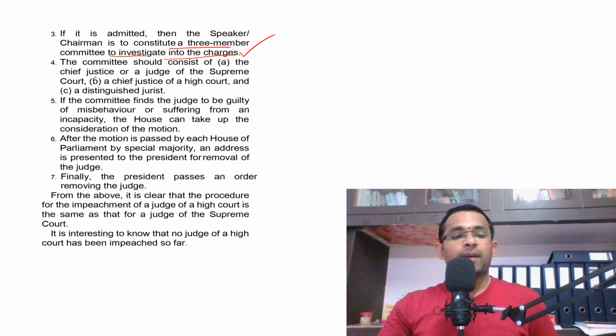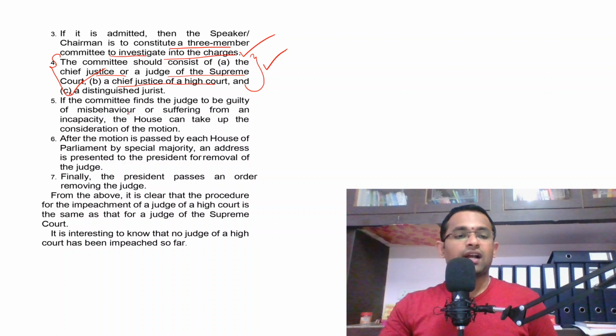One of the members is a Chief Justice or a judge of the Supreme Court, another is a Chief Justice of a High Court, and the third is a distinguished jurist. These three members will comprise the committee constituted by the speaker or chairman to examine the removal order of a judge.